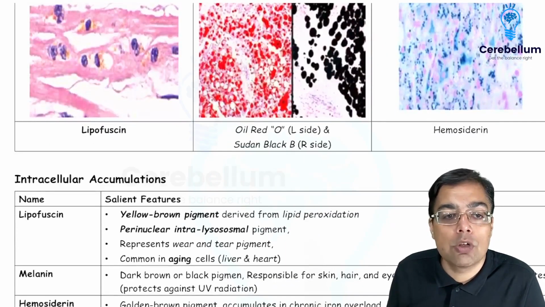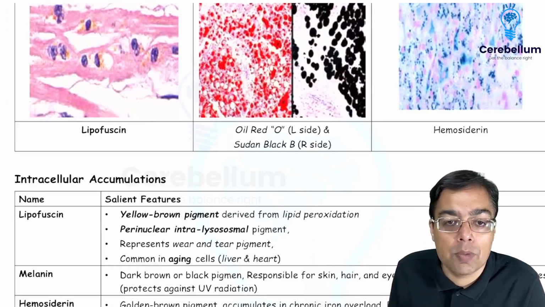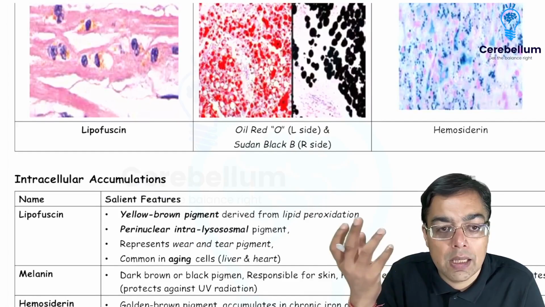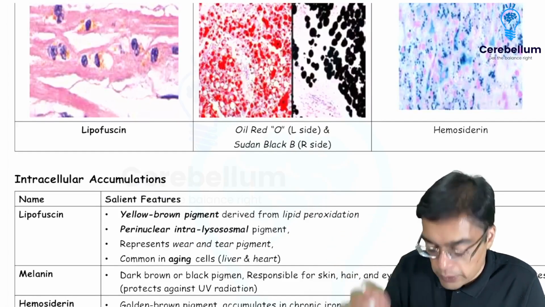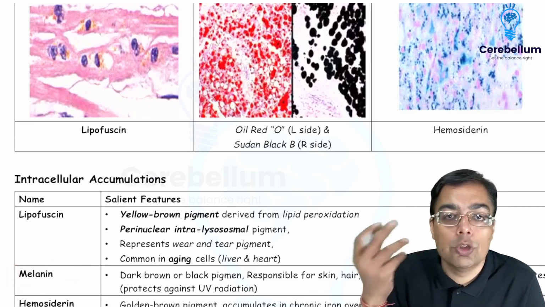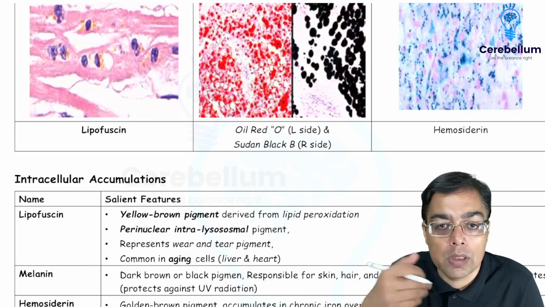We do have an endogenous black colored pigment which has been derived from tyrosine, which is responsible for the color of skin and hair, which is given the name of melanin, right? Remember the exogenous pigment on which they ask you a question in the exam, that is usually something like the anthracotic pigment or coal dust.